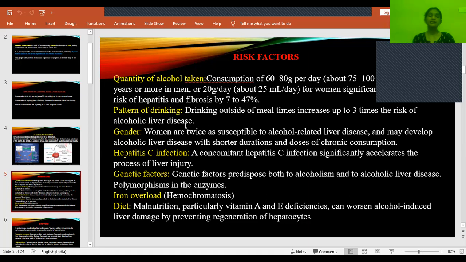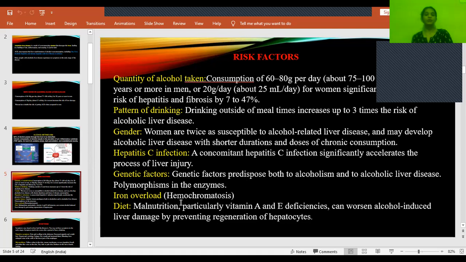And then hepatitis C infection. Those who have hepatitis C infection and are also taking alcohol have double the risk of getting alcoholic liver disease. This hepatitis C infection accelerates the process of liver injury. And then genetic factors. Genetic factors predispose both to alcoholism and alcoholic liver disease, because of polymorphisms in certain enzymes.